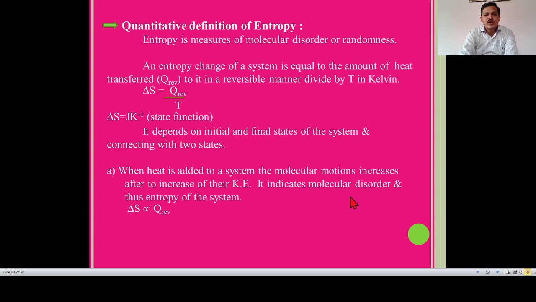It indicates molecular disorder and thus entropy of the system. It means delta S is directly proportional to heat transferred in a reversible manner. Number two, the increase in randomness due to addition of heat depends on temperature. So delta S totally depends on Q and T.